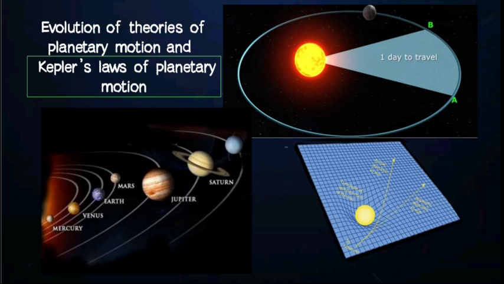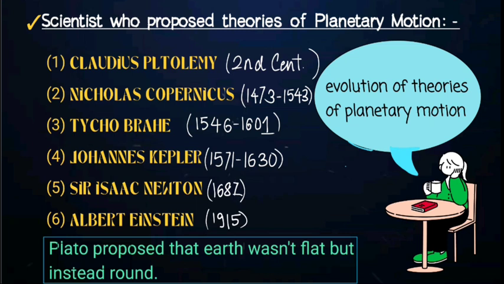So let us begin. Before beginning, I would like to state the names of all those scientists who have given different theories. Although they were correct or not, that is not the matter. The matter is that at that time they dared to give such bold theories. Those scientists include the first notable scientist, Claudius Ptolemy, then Nicholas Copernicus, then Tycho Brahe, then Johannes Kepler, then Sir Isaac Newton, and then Albert Einstein.